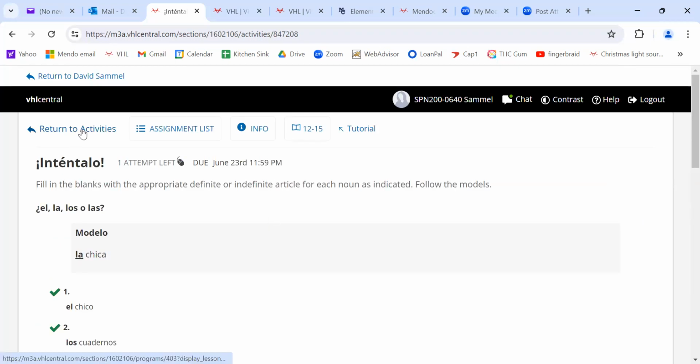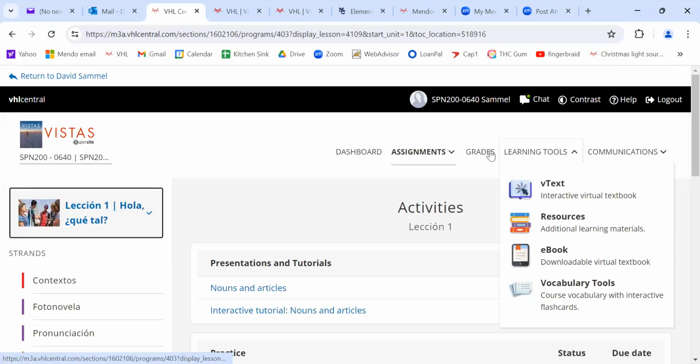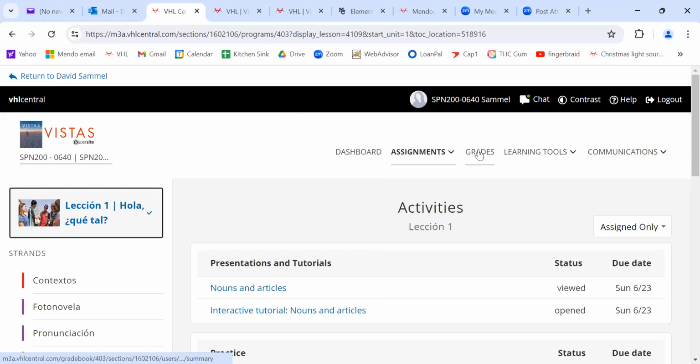Now, let's go back to activities because I want to show you one more thing. It's kind of important. Let's say you get your scores back and you're not too happy. Let's look at grades here. So you got dashboard, assignments, which has 3 very useful places, and grades. And this is where you want to check on your grades to find out if the computer screwed you around, okay?